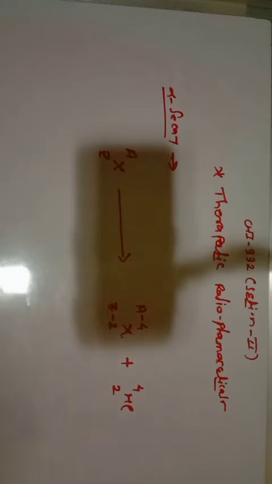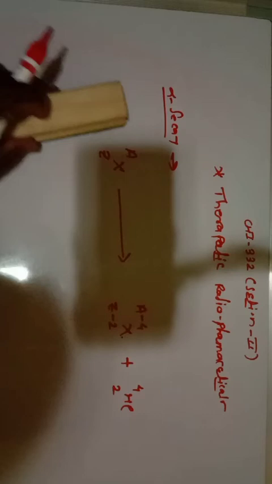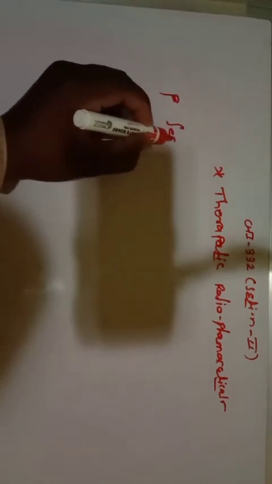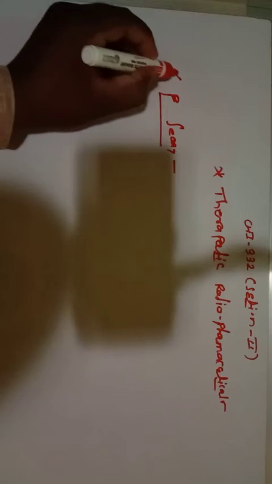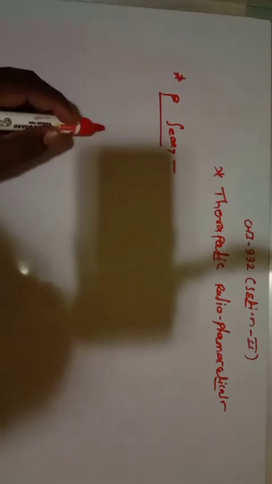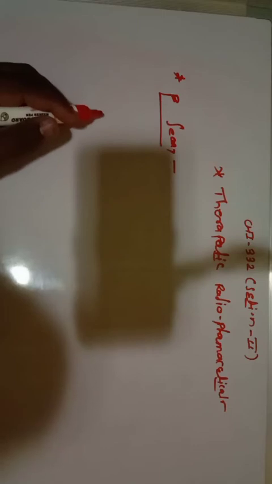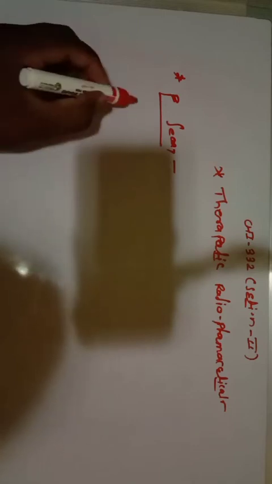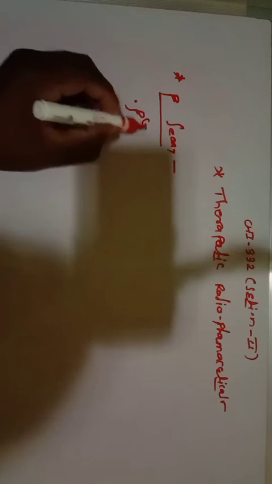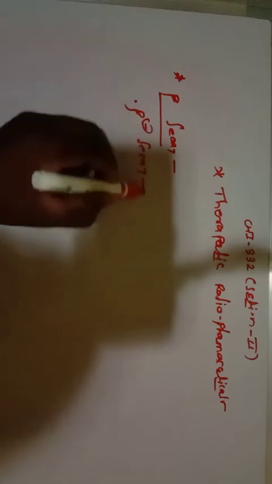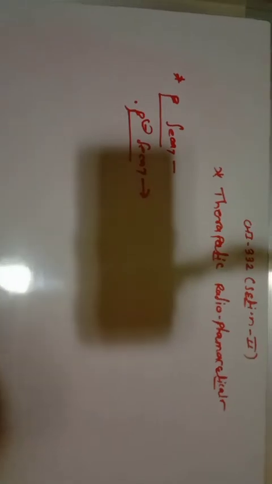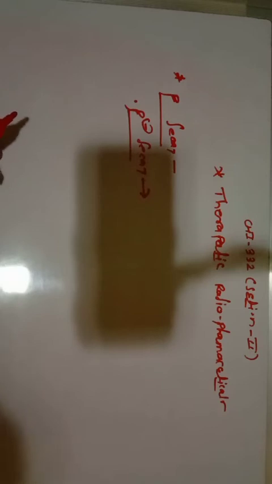Let us discuss the second one, that is beta decay. Different types of decay are there: beta minus decay, beta plus decay, and electron capture. We'll discuss first beta minus decay. Whenever beta minus decay occurs, there is emission of electrons.